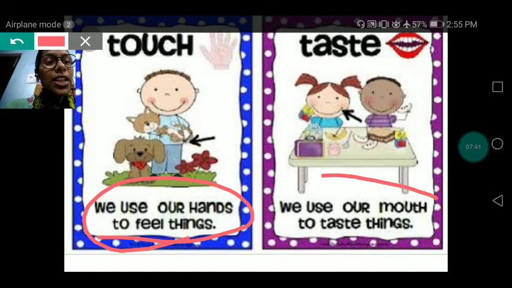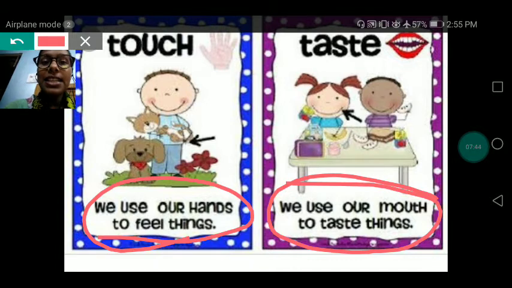Understood? With the help of our tongue, we can taste things, whether they are salty, sweet, sour, bitter, or spicy. With the help of our tongue, we can taste things.